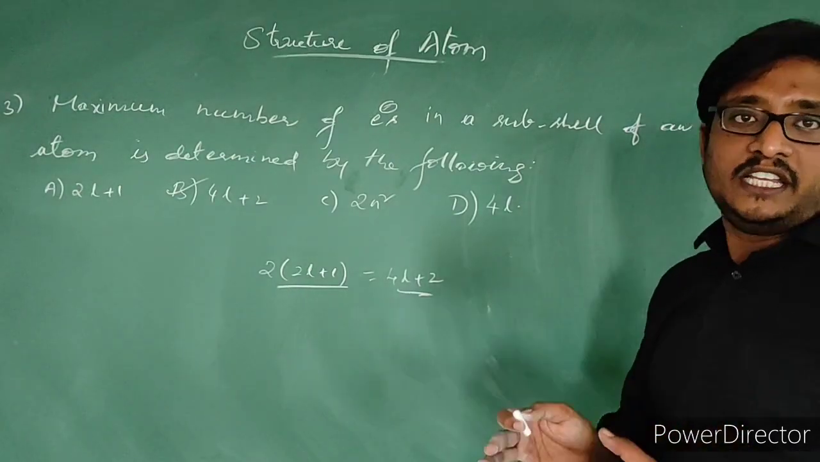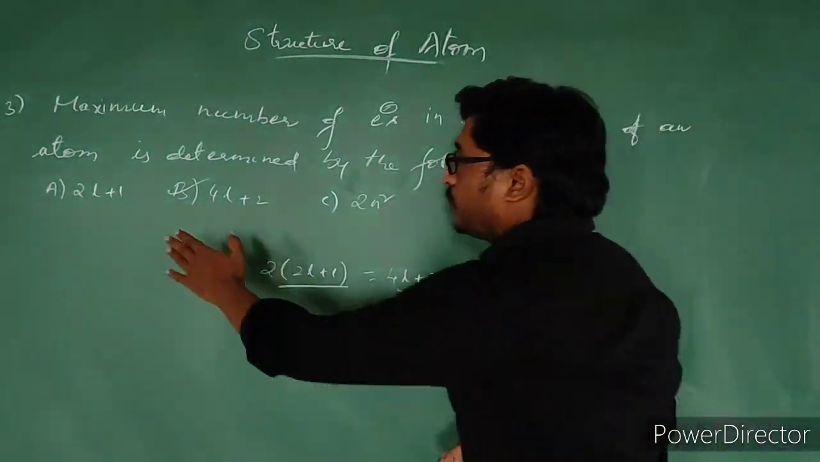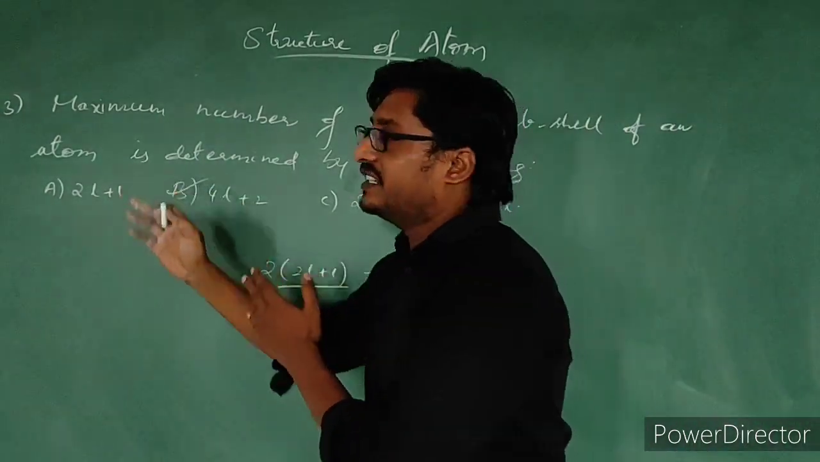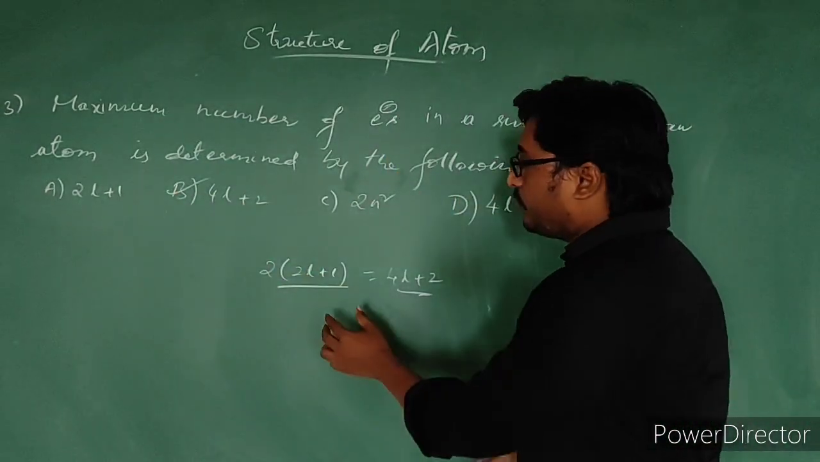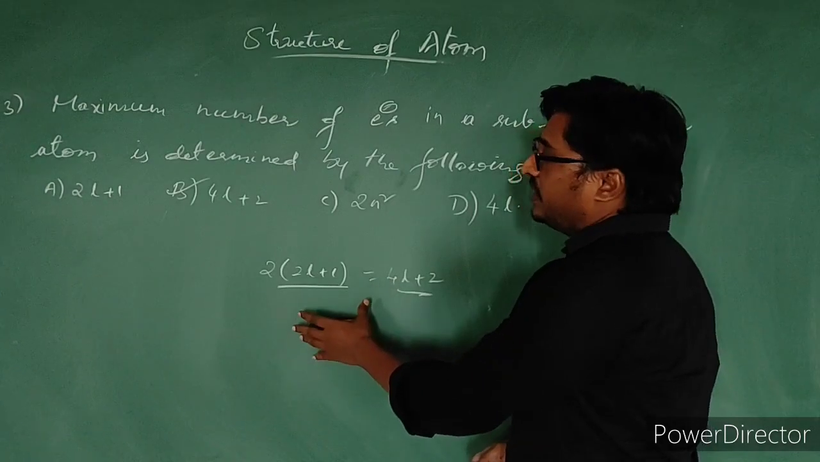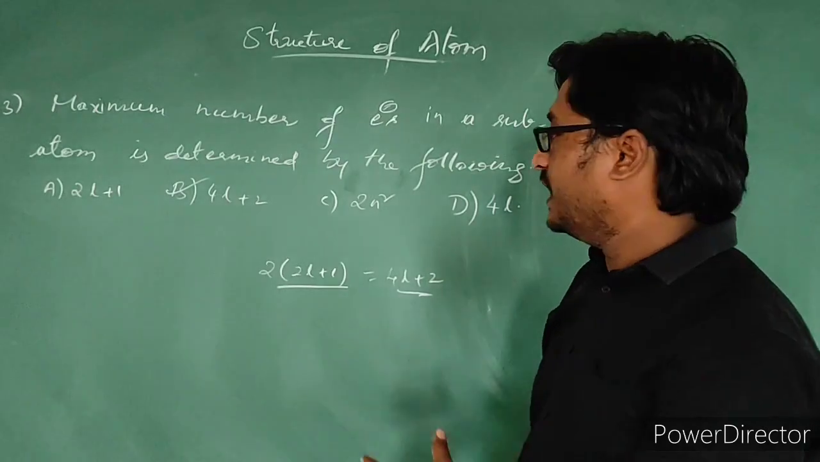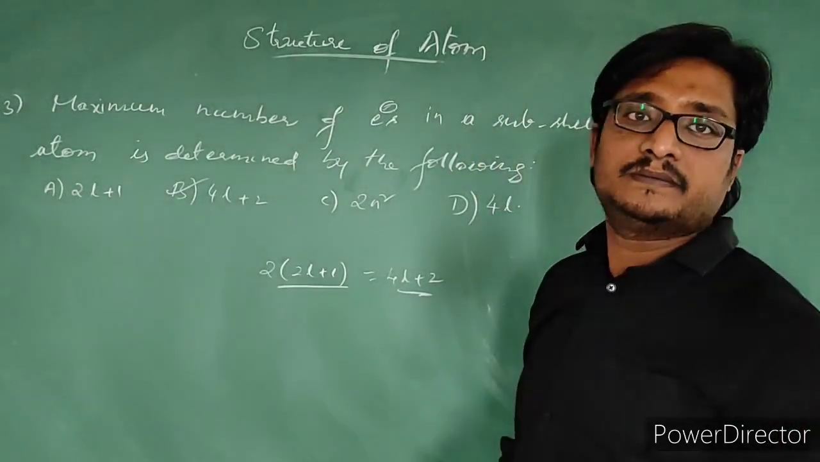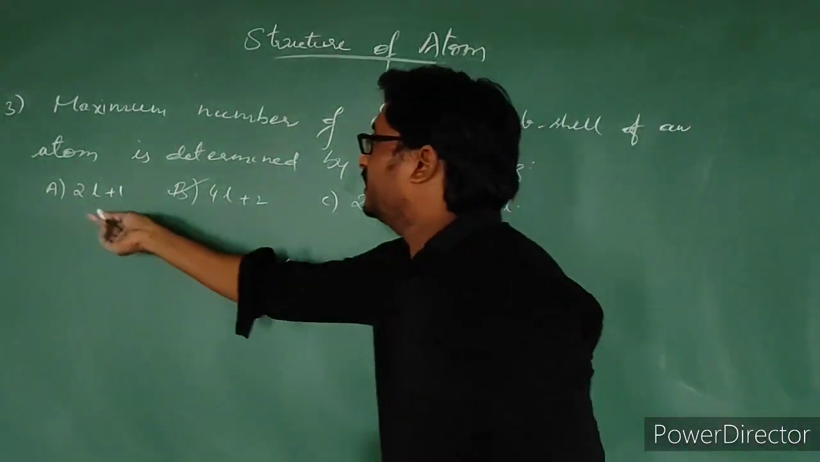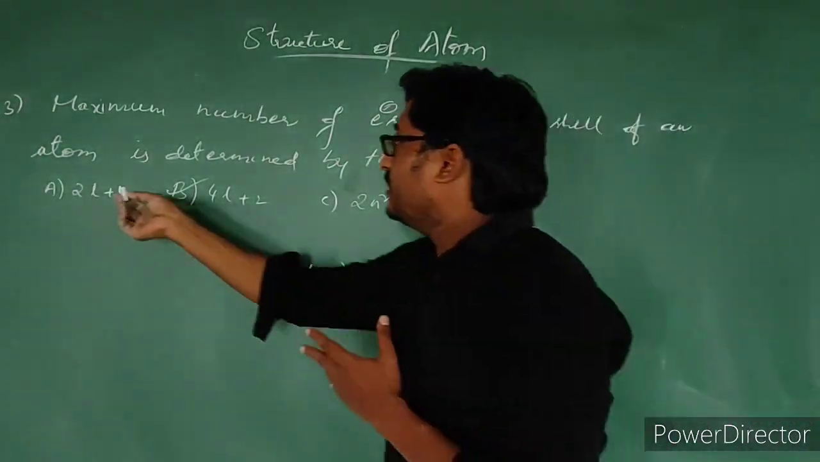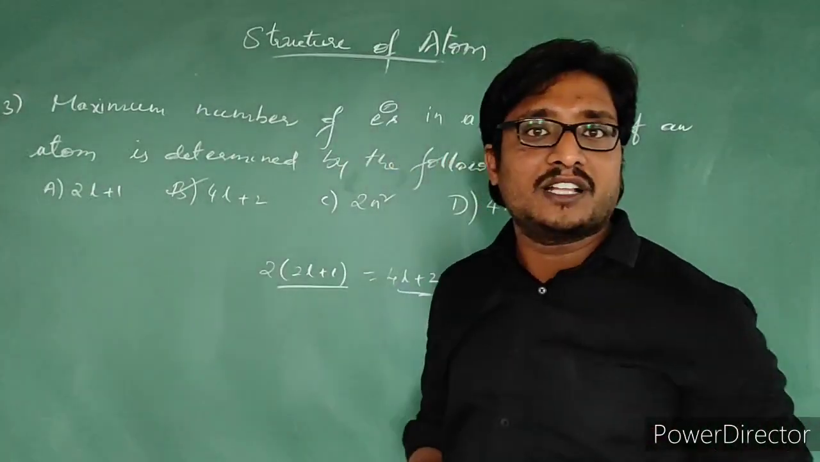So don't be in a hurry to answer the question. See the first option, 2n plus 1. When you are in a hurry, you will tick that as the answer, because in our books, he has given the formula to calculate the total number of electrons in a subshell as 2 into 2n plus 1. We will immediately tick this. So that is not our answer.